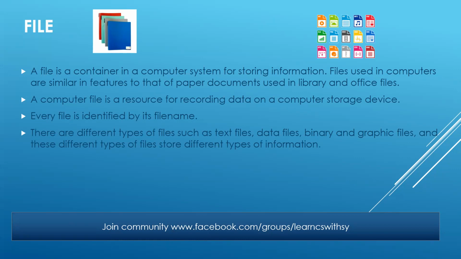For example, the file can be a text file, meaning it contains only simple text. It can be a data file, the one that contains your information, your data. It can be a binary and graphics file. And similarly, it can be different types of files. Like nowadays, we come across different types of files, like the sound file, the video file, etc. So they all are there to store a certain type of information.